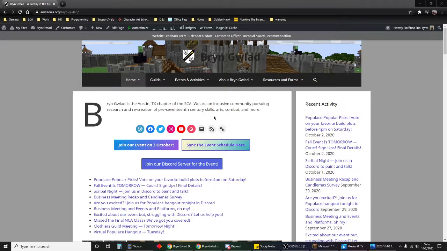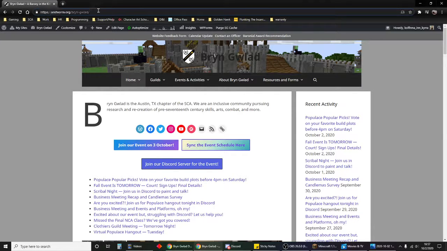So I'm sitting here at the Bryn Gwlad website. The web address is ansteora.org/Bryn-Gwlad. If you search for SCA Austin, Bryn Gwlad, or even ansteora.org, you can use the Find Your Groups features and the Google search results to get to our page in case you forget. On our homepage, we have a couple of buttons that I want to highlight. We have one to join our event on the 3rd of October, and one to sync the event schedule. We have it as a Google Calendar, so you can sync it to your personal items. And then we have one for joining our Discord server. I'm going to click on that one.